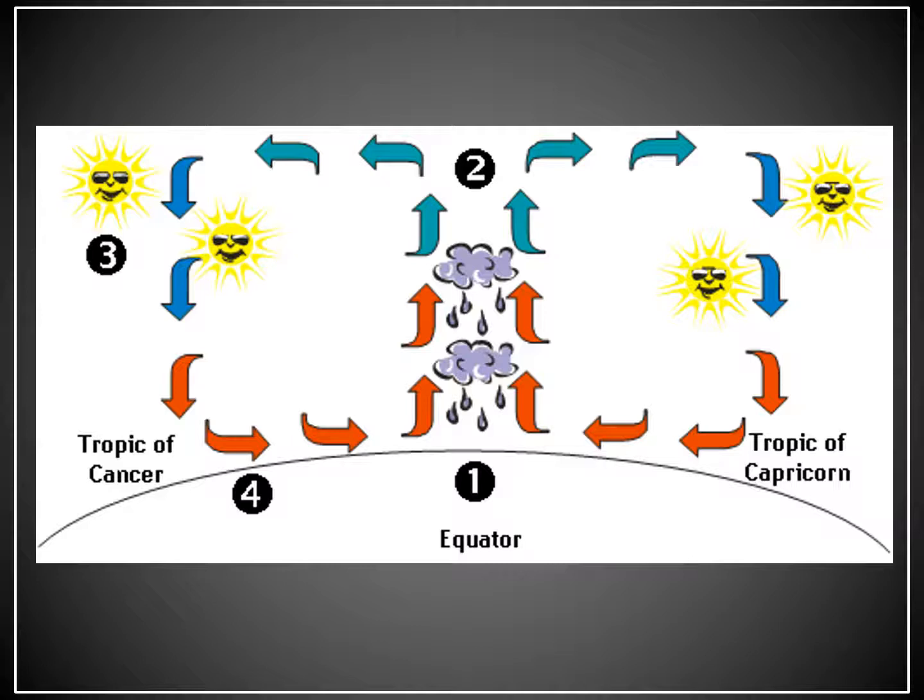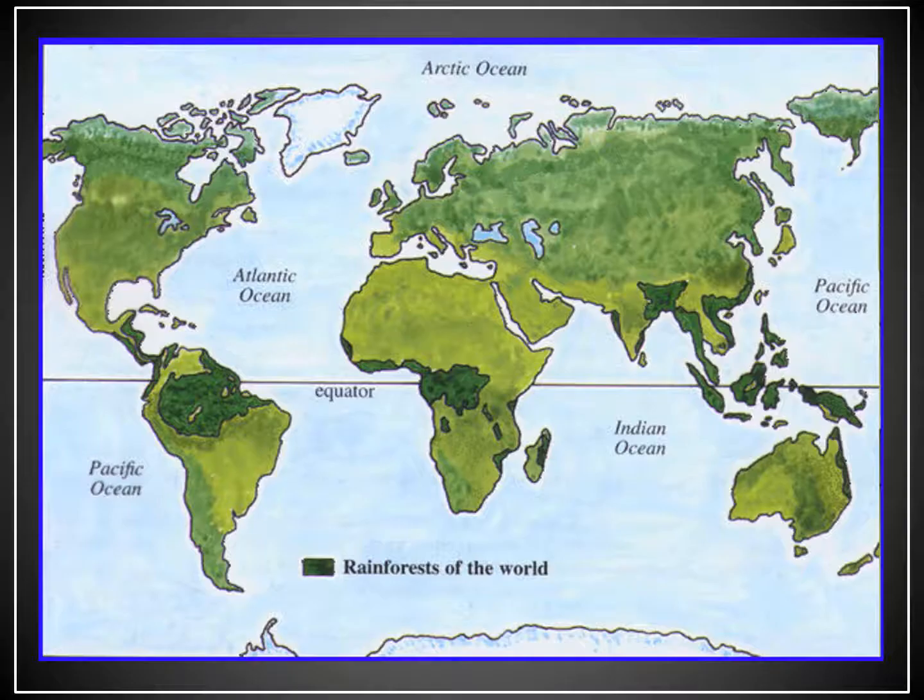the relative amount of solar radiation results in a significant concentration of warm air, which rises rapidly. As the air rises, cools, and condenses, precipitation occurs. It's here where we have our rainforests. As the cool air moves away from the equator and begins to sink, you get areas where there is little atmospheric moisture, and these are where our large deserts are generally located. This slide here just provides an illustration of rainforest distribution throughout the world.